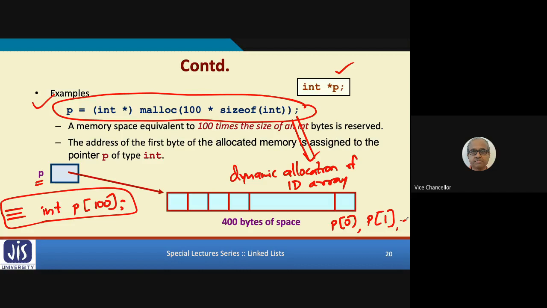But the beauty is that in the program, you can write whether you need 100 elements or 200 elements or 1 million elements. So this you can also read using scanf. You can write a variable n multiplied by this. So this can be truly variable. So you do not unnecessarily allocate memory space beyond what you will actually be requiring.